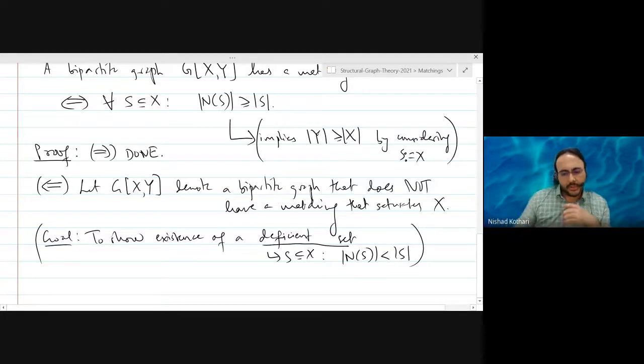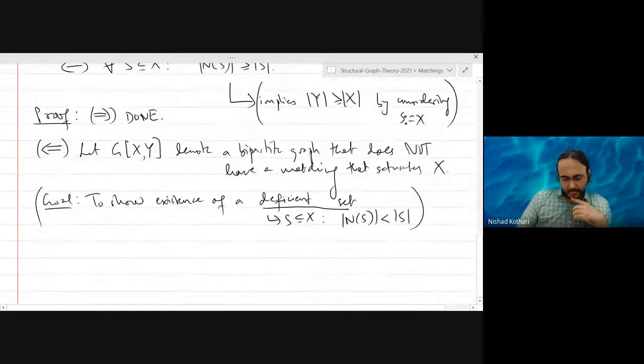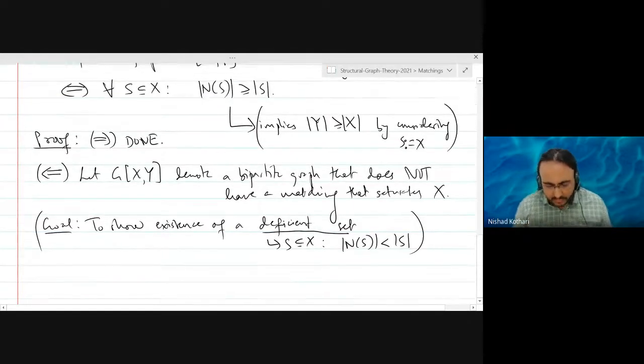So how do we show the existence of such a set? Well, the only tool we have at this point is Berge's theorem. We know that whenever you take a maximum matching, it means that there are no augmenting paths with respect to that matching. So clearly, if we take a maximum matching, it should not saturate all the vertices in X, because we don't have such a matching in this graph.